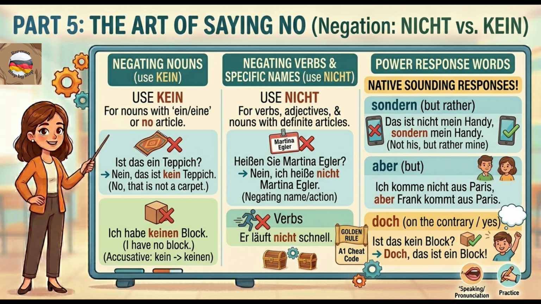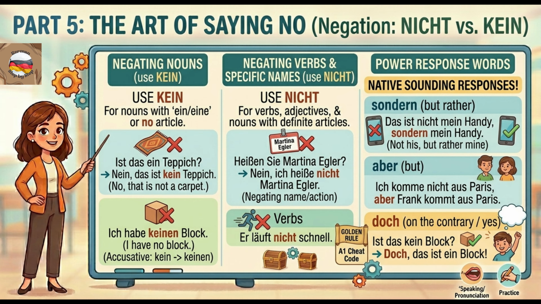Just like ein, kein changes to keinen in the masculine accusative. Ich habe keinen Block. I have no block. Use nicht to negate verbs, adjectives, or nouns with a definite article, der, die, or das. Heißen Sie Martina Egler? Nein, ich heiße nicht Martina Egler. Negating the proper noun or action.